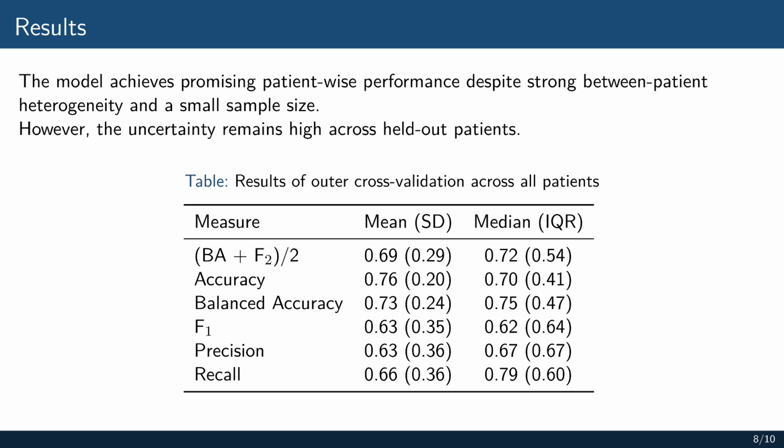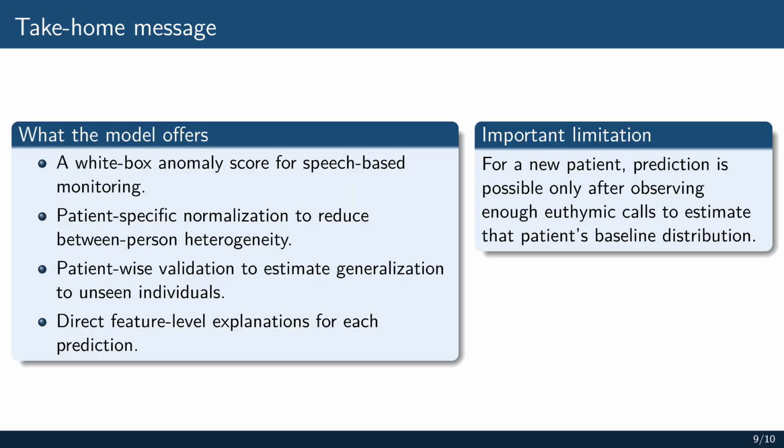So these results should be interpreted as promising but still preliminary, especially given the small cohorts and the heterogeneity of depressive speech patterns. The main contribution of this model is that it provides a white box anomaly score for speech-based monitoring. It uses patient-specific normalization, so it reduces between-person heterogeneity and focuses on within-patient change. The validation is also patient-wise, which gives a more realistic estimate of generalization to unseen individuals.